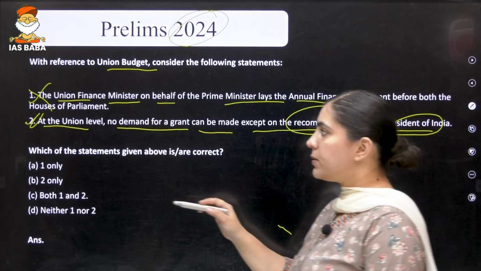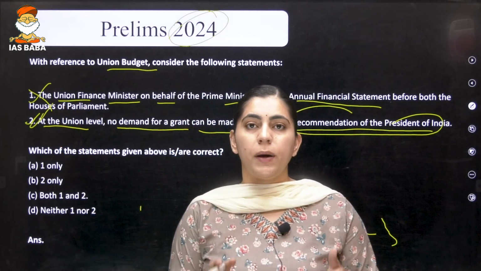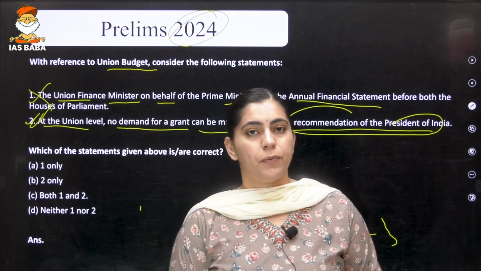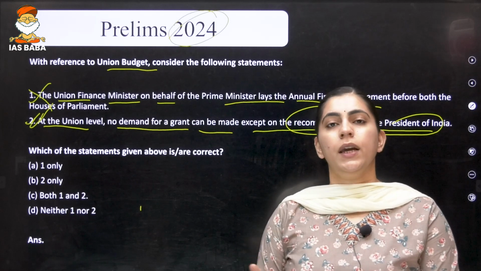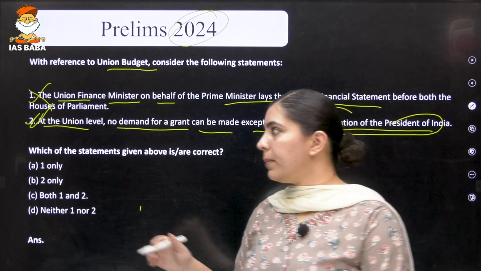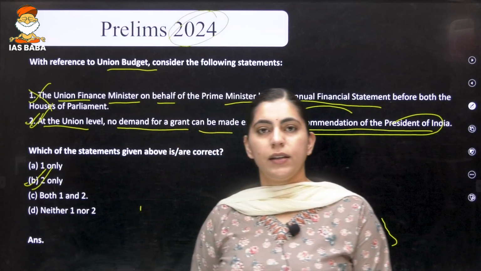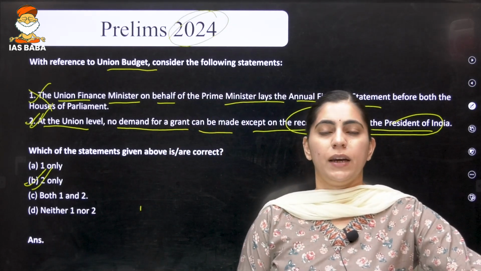So again, this particular statement is correct because no demand for grant or money bill can be introduced in the Lok Sabha without the recommendation of the President. If the President provides the recommendation, only then can the demand for grant be made. So this particular statement is correct and our correct answer is option B, that is, the first statement is incorrect.